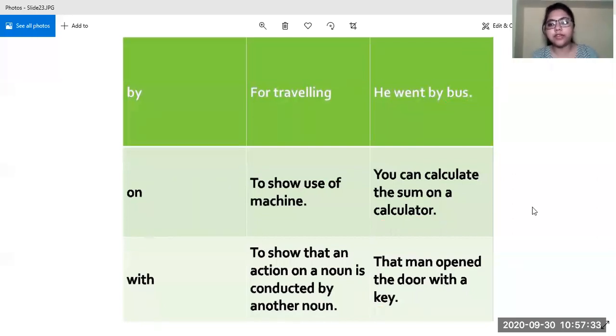Right, so these were all the 5 kinds of prepositions. The prepositions are categorized so that you can understand the usage. This is the main objective or sole purpose of categorizing the prepositions, just so that you can understand the usage. The words are somewhat the same. We studied on in time also, we studied on in place also, we have studied on in instrument also, but you should know the context, right? So this is the best way to learn the preposition, that you should focus on the context and the usage of each of the words.